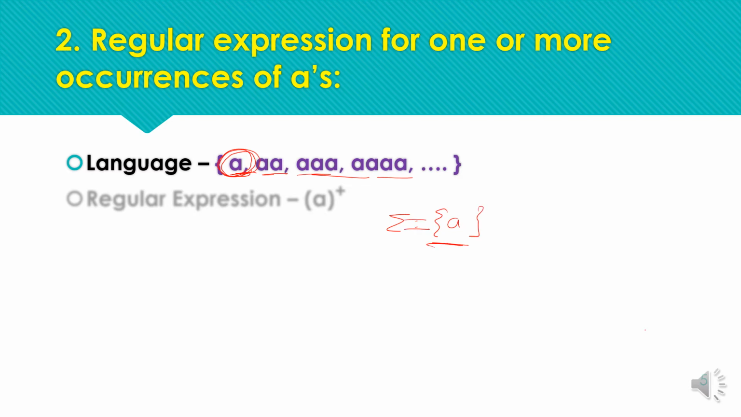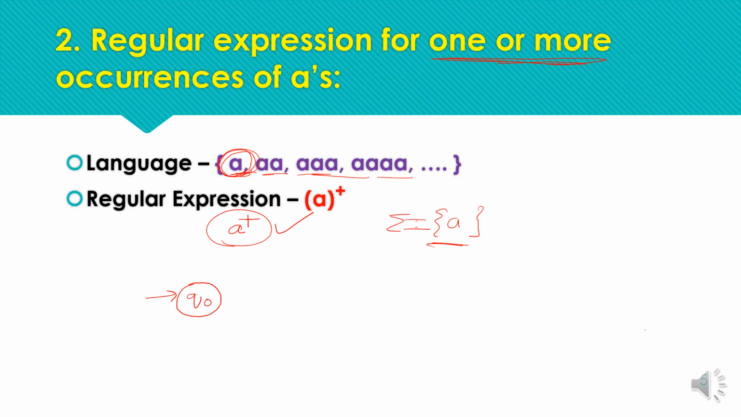Now the regular expression: as we need one or more occurrences of A, we need the notation plus as superscript. So the expression is going to be A plus, or we can simply write it as A plus without brackets. So this is the regular expression for the corresponding string pattern. And if we are going to construct the corresponding DFA, it is going to be like this.